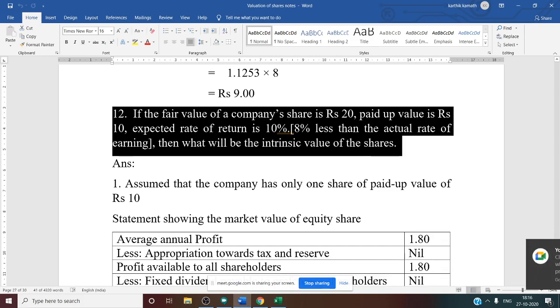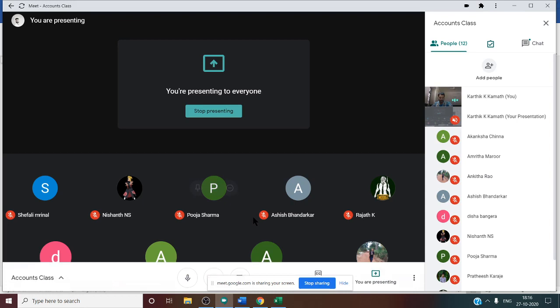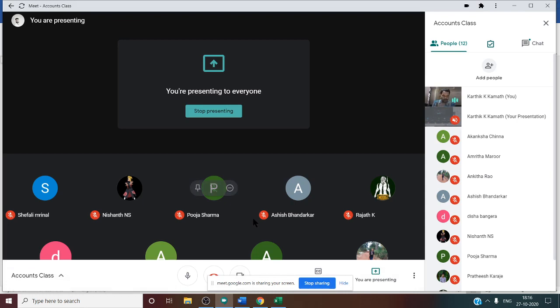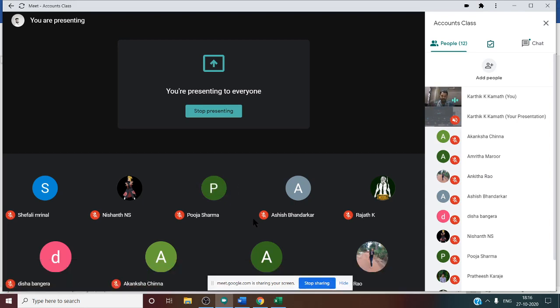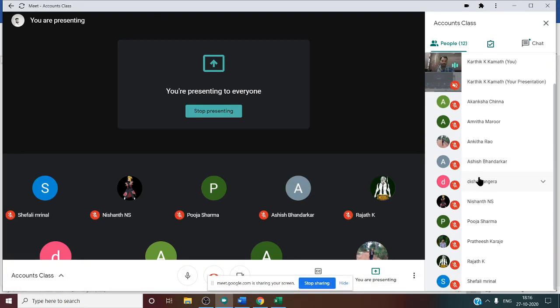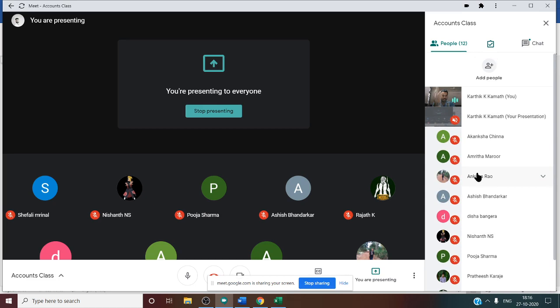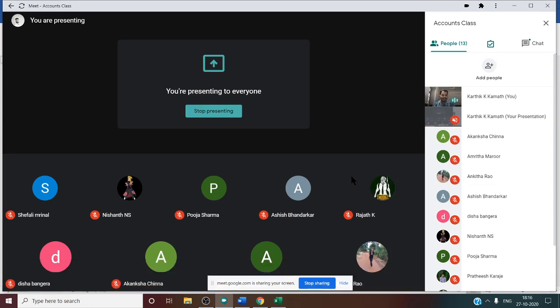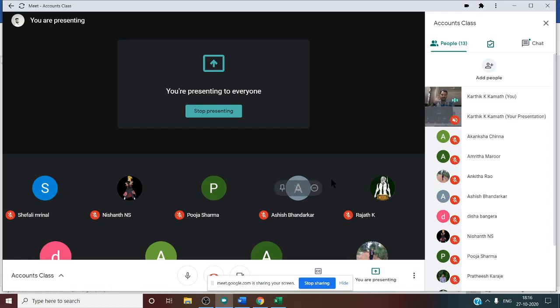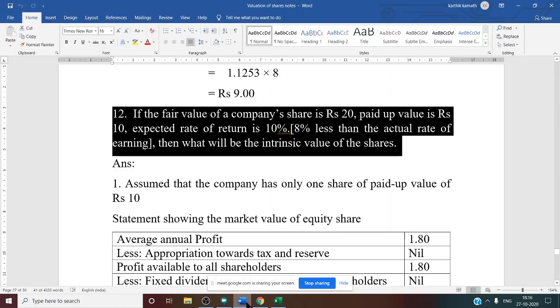So now, what is the formula for fair value? First thing we need to know, what is the formula for fair value? The fair value formula is a combination of the first two methods. So what are our first two methods? Intrinsic value plus market value. Intrinsic value is also known as net asset method. Market value is also known as yield method. Combination of first two, then we need to take the average. Then we will get fair value. Okay, so now the formula we know.